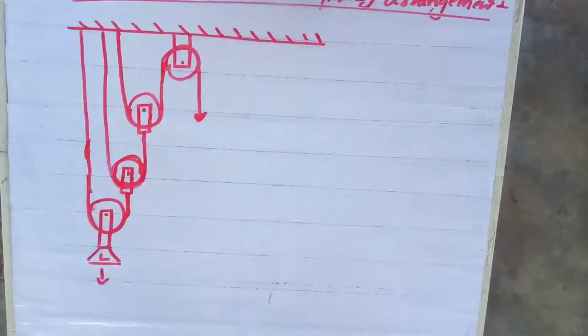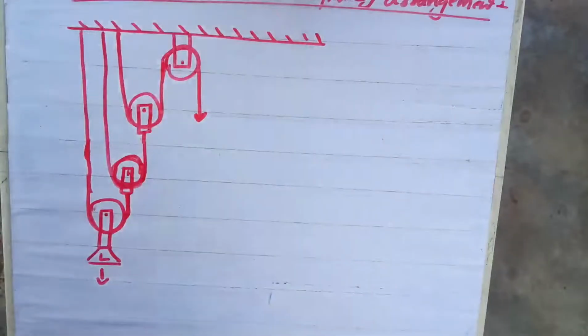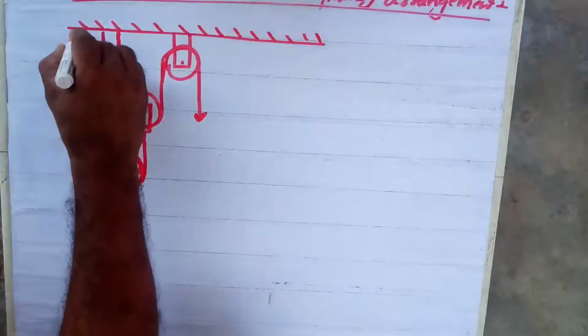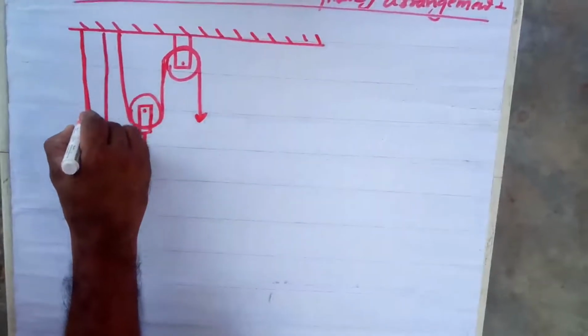Anybody? Say it, may be wrong, not a problem. Yes, many different answers are coming. It's right: all the strings will not have the same tension because they are lifting different loads.